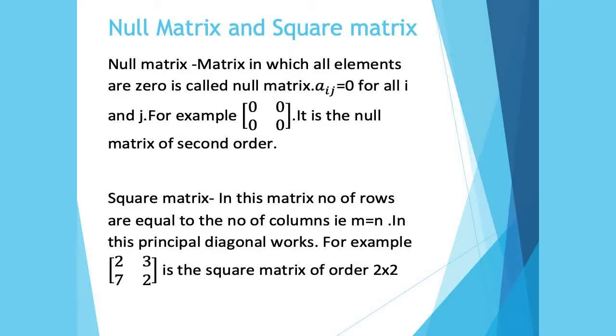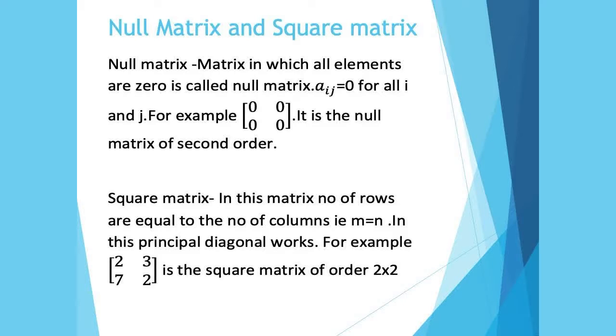For example, I have taken this matrix. You can clearly see that the order of this matrix is 2 cross 2, but all elements are 0, so we call it the null matrix. It is the null matrix of second order because there are 2 rows and 2 columns.